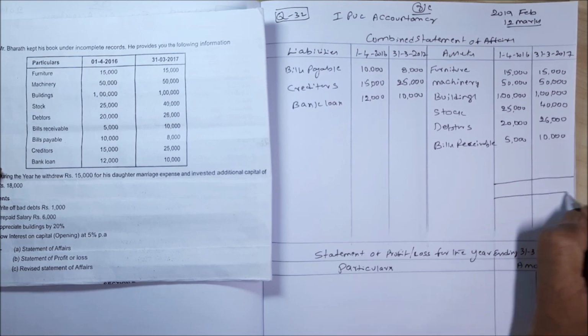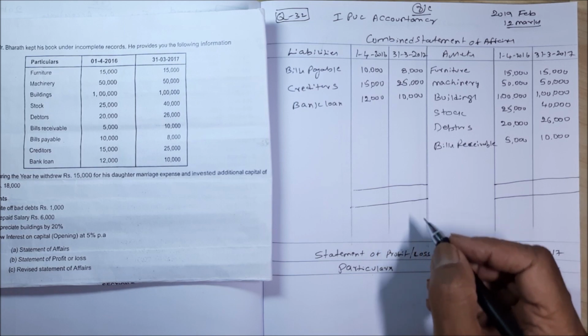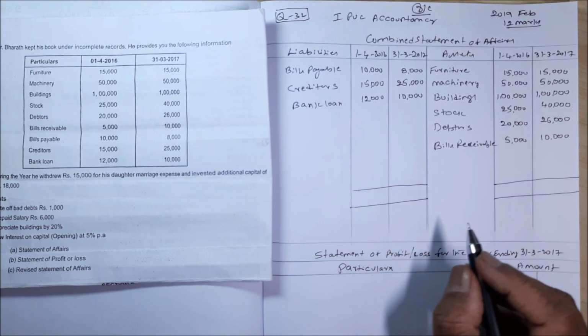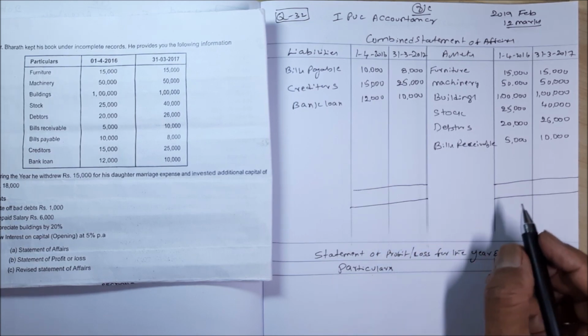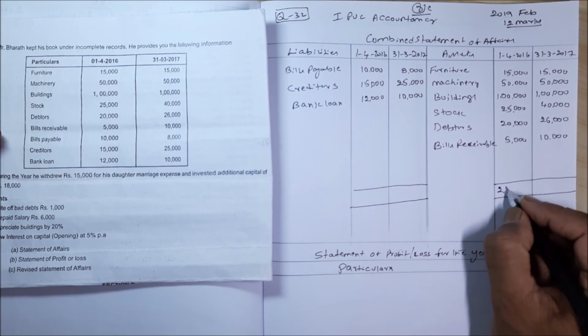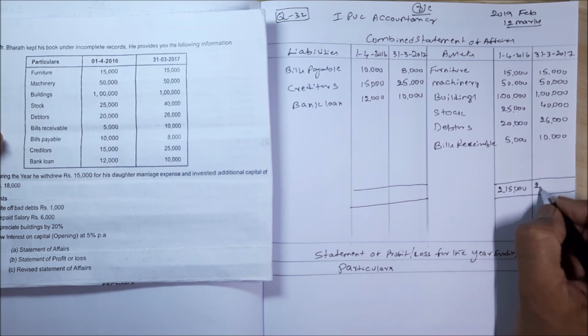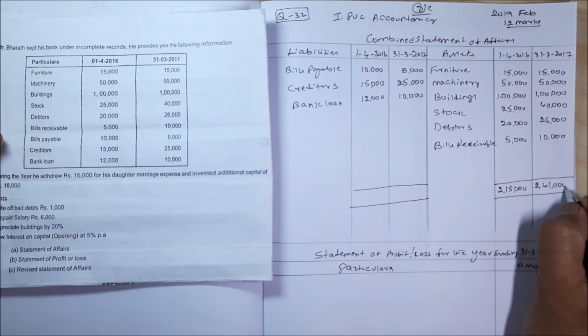So the difference between the two is called what actually? Capitals. One is opening capital, the other one is closing capital. The aim of preparing statement of affairs is to find out capital. So first, 1/4/2016 total is 2,15,000. The other one is 2,41,000.